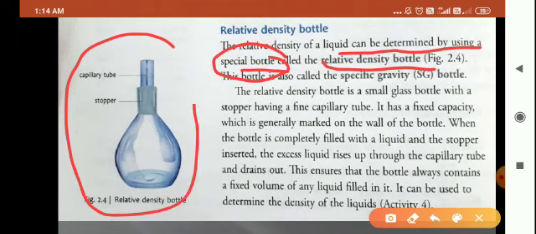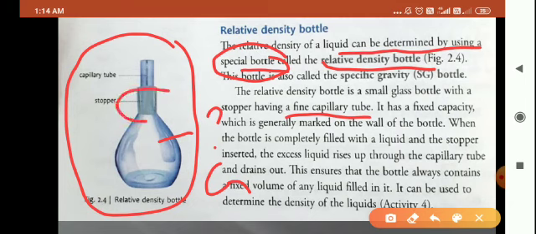Is the picture clear to you? Yes or no? The relative density bottle is a glass bottle. This bottle is made up of glass with a stopper having a fine capillary tube. This is important. Now this bottle has a stopper. The stopper is a rubber cap like, okay. And in the stopper there is a hole through which a capillary tube is passed. You can see here a fine capillary tube made of glass.